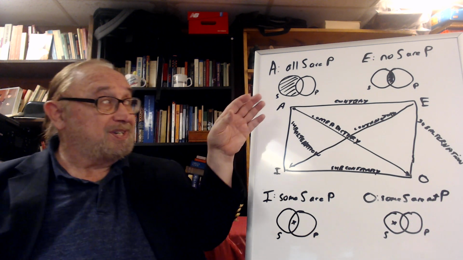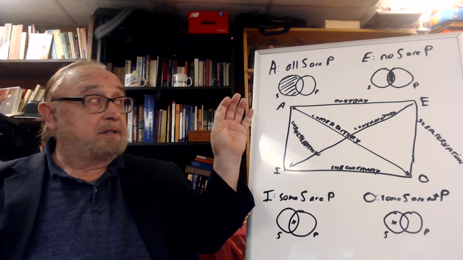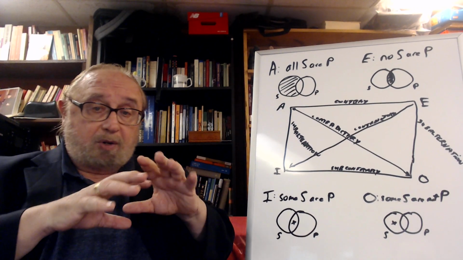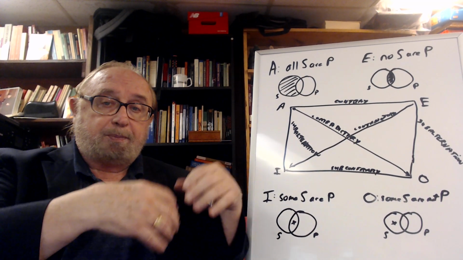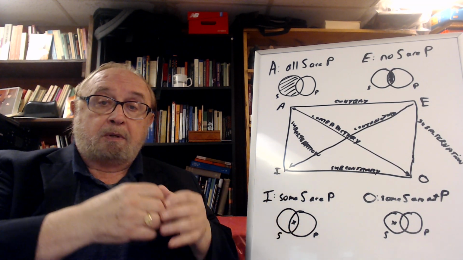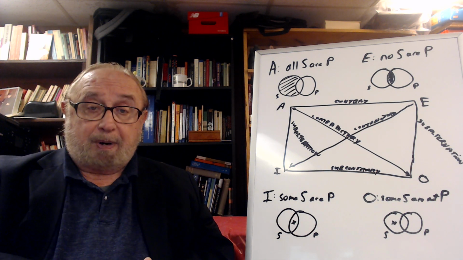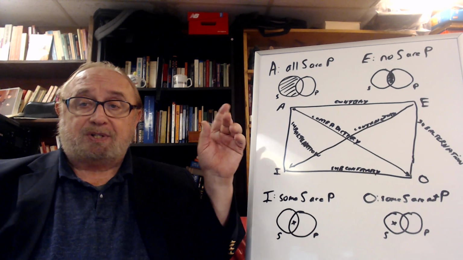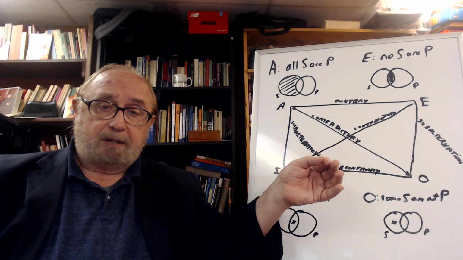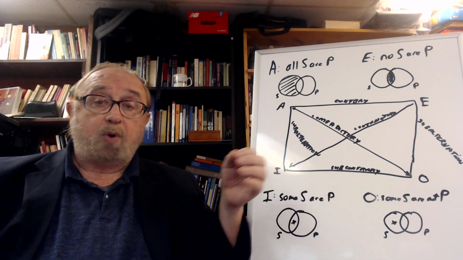The A proposition, or the universal affirmative proposition, is called A. I'll explain that in a minute. This says that all S, all subjects, whatever they are, belong to the P class. All S are P. All men are mortal. All dogs are mammals. That's the A proposition. The E proposition is the universal negative, which says no S are P. For example, no dogs are fish, or no fish are mammals.